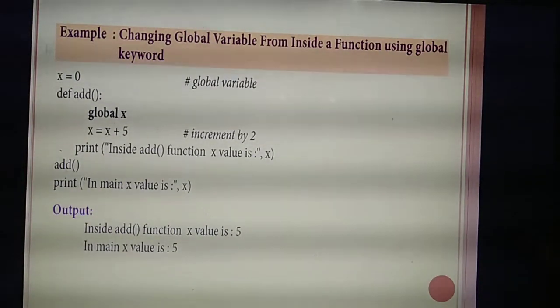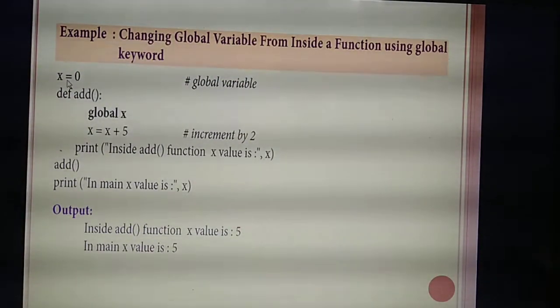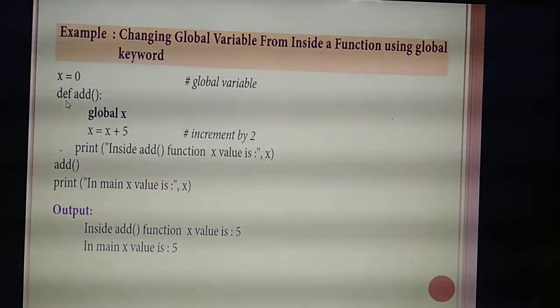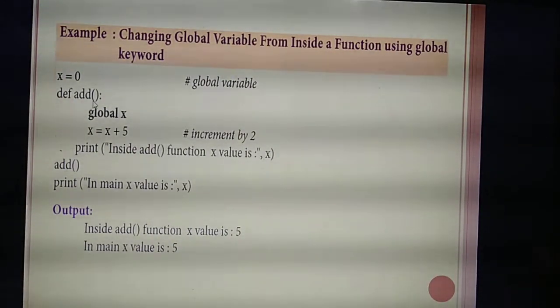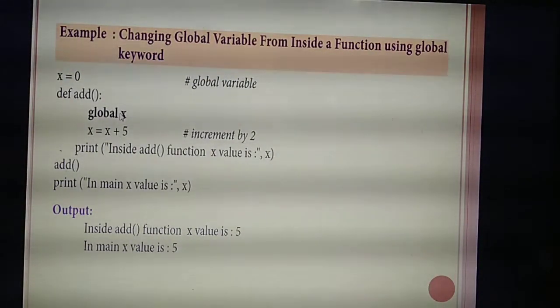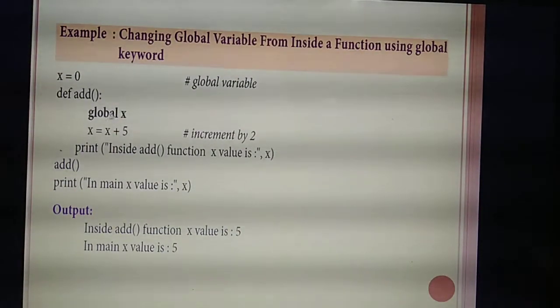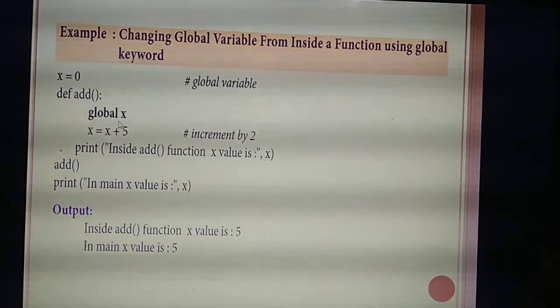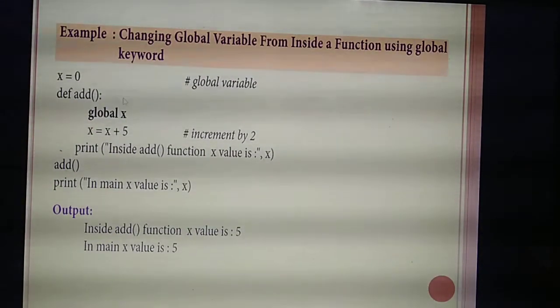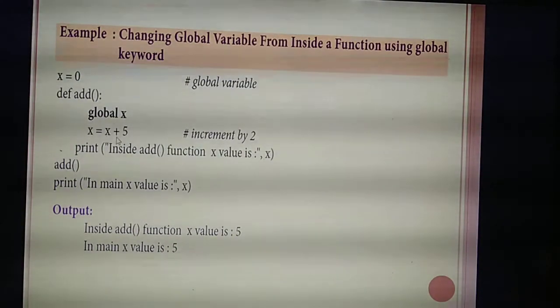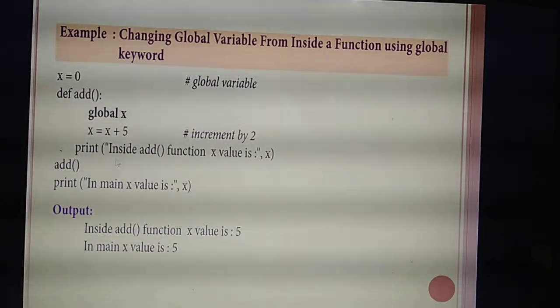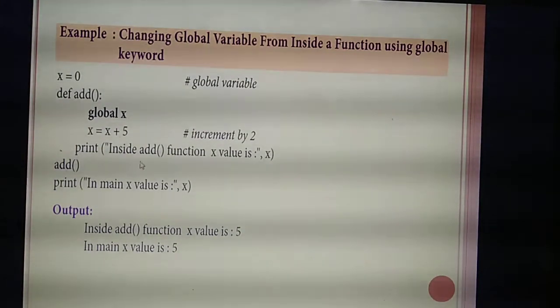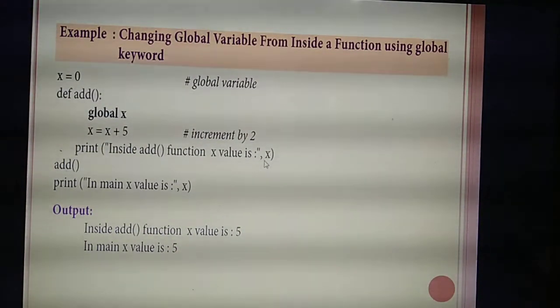If you understand this program, you can study easily. Listen, the value of x is given as 0. Next, def, what's the function name? add_up. You are calling the same variable x, but you are going to change the value of x. If you need to make changes, which keyword do you need? The global keyword. Understand? Now you are adding 5 to x. Next you are printing: inside add function, the value of x is x.